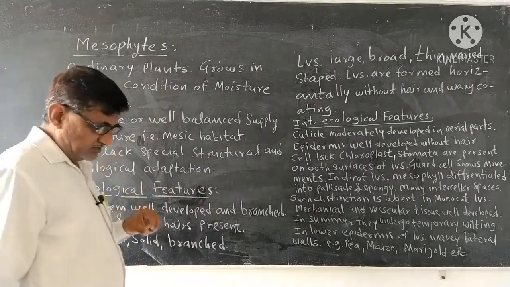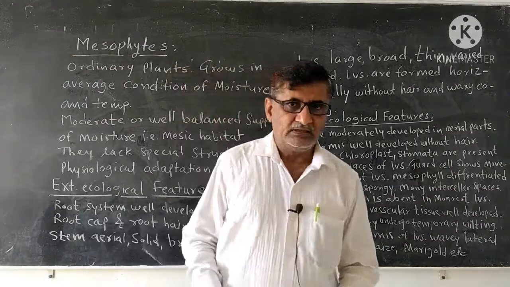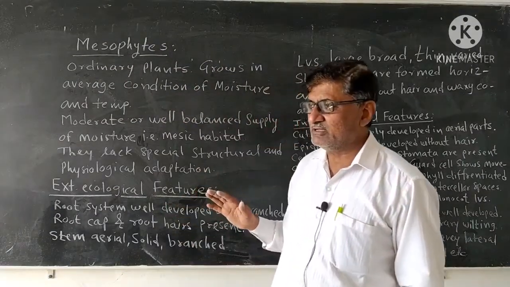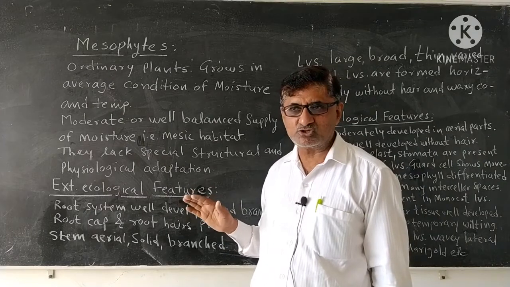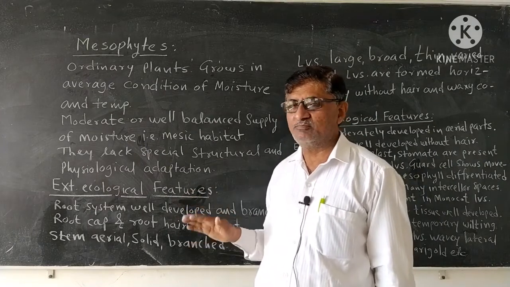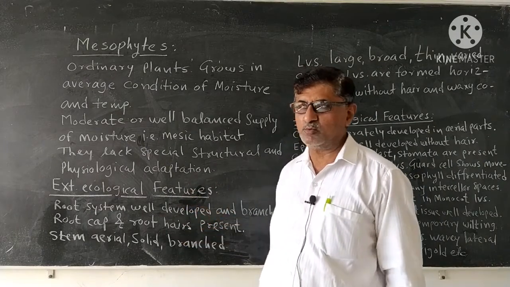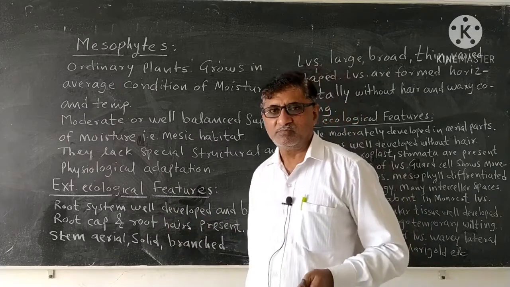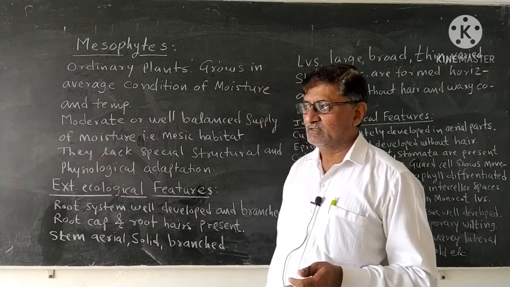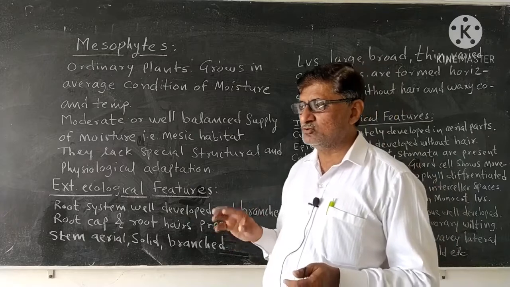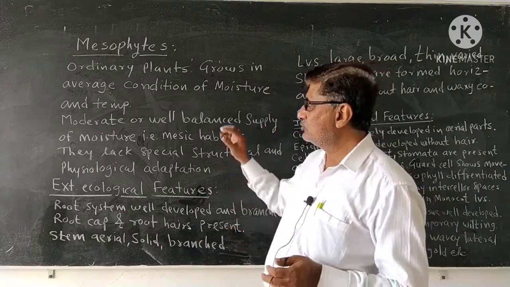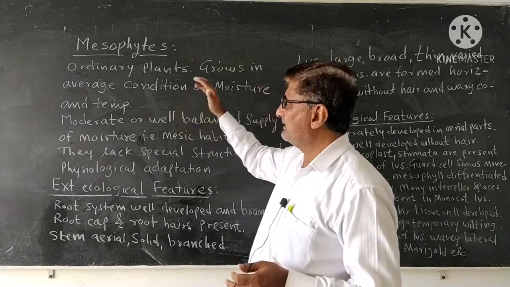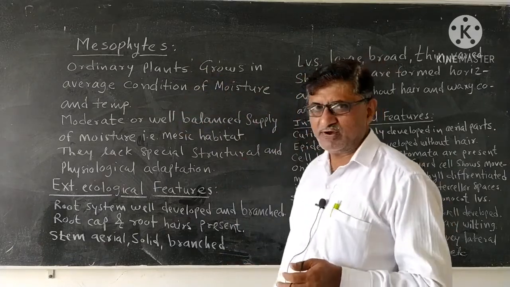In the mesophytic plant group, the plants grow in optimum environmental conditions, mostly an optimum temperature, and an optimum amount of water is available for plant growth. In such conditions those plants grow, and they are ecologically grouped into a group named mesophytes.